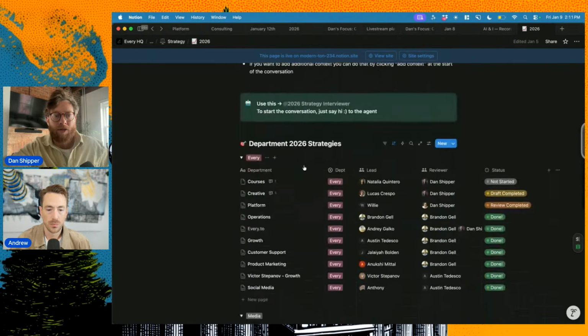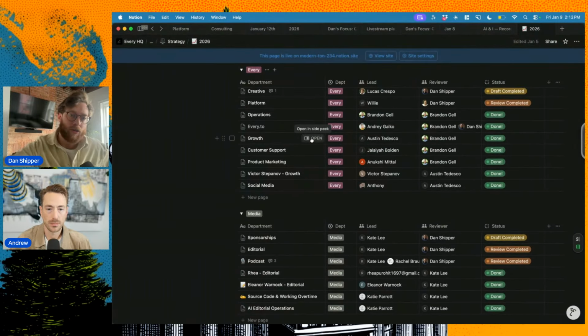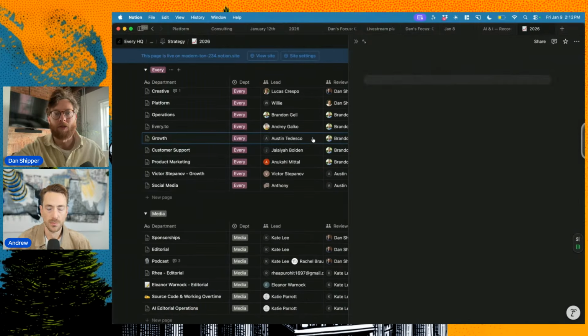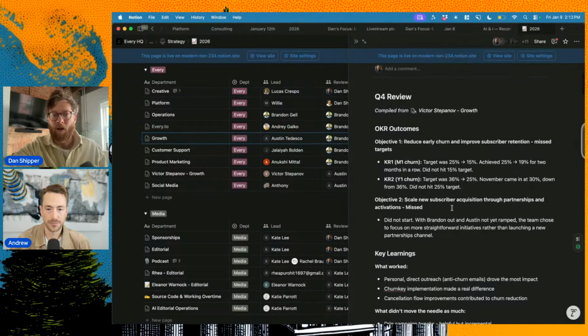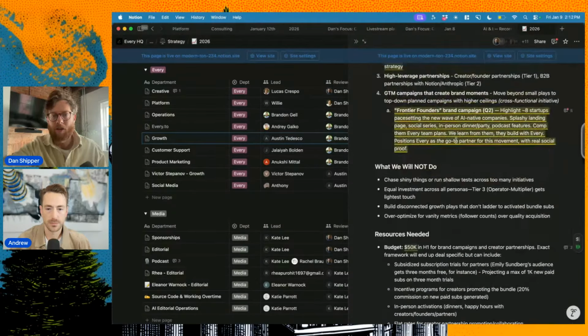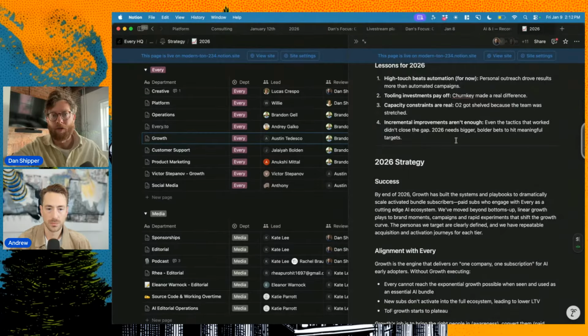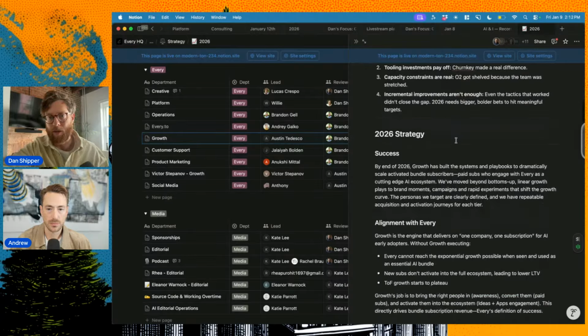And it interviewed everyone in every department about how they did last quarter, and then what they're going to do this quarter, and how it levers up into the overall company strategy. So all of this is basically written more or less by the Notion agent, more or less by Claude, but with a lot of back and forth from all of the department heads. And it asks tough questions. It helps you check assumptions.